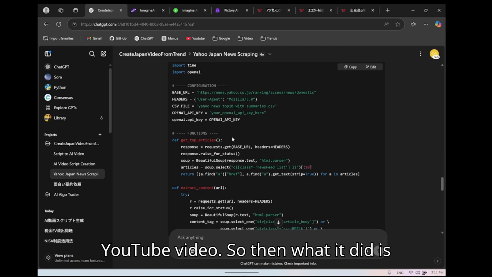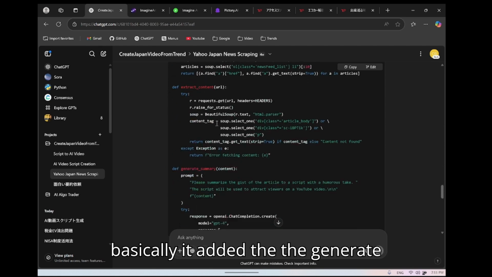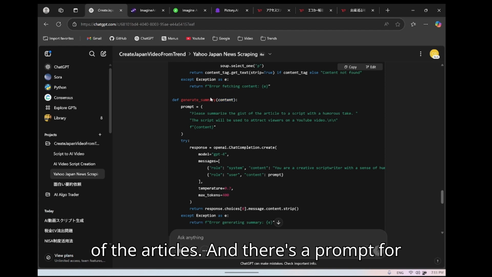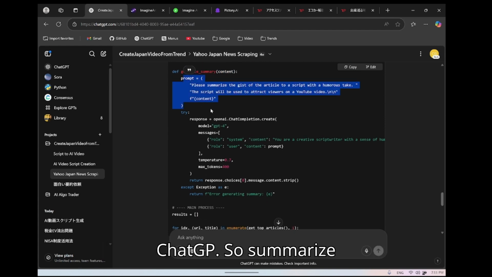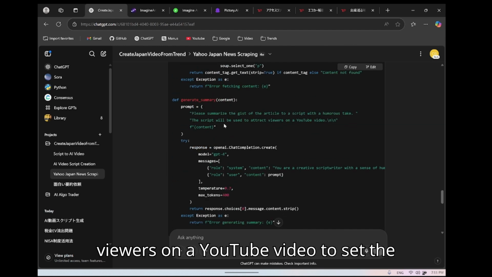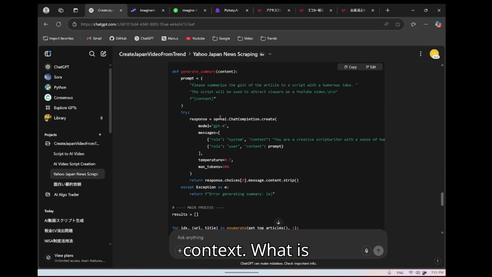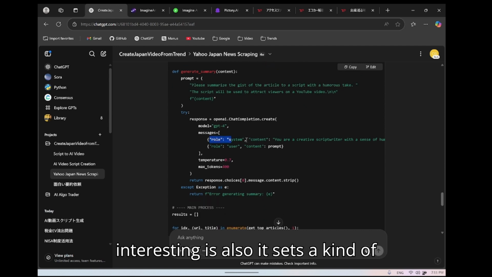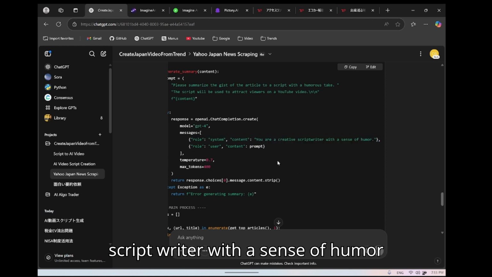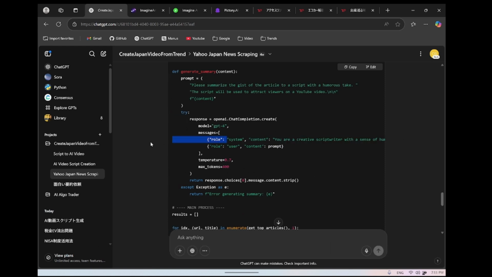So then what I did is basically it added the generate summary. So we give the contents of the articles, and there's a prompt for ChatGPT. So summarize this, and it will be used to attract viewers on a YouTube video to set the context. What is interesting is also it sets a kind of pre-prompt, which is you are a creative scriptwriter with a sense of humor, so that it generates better answers.